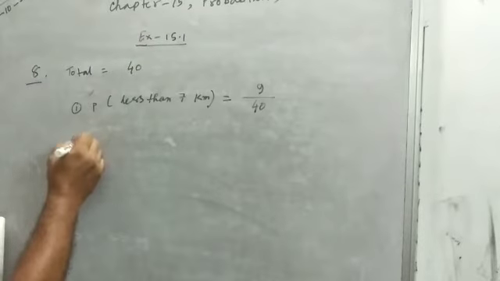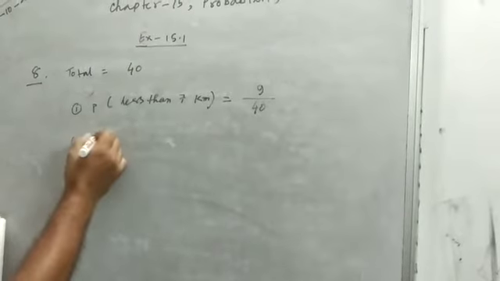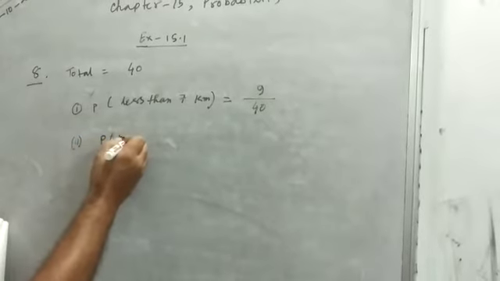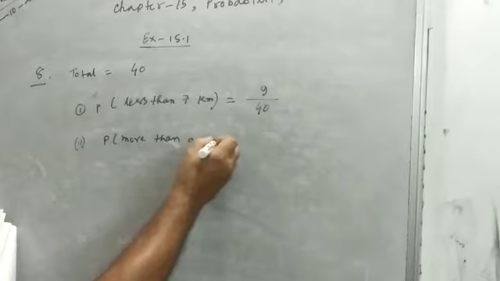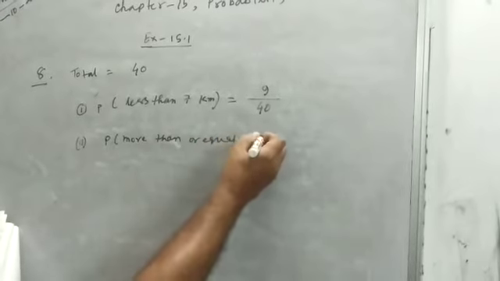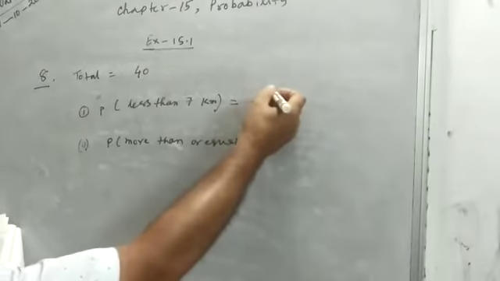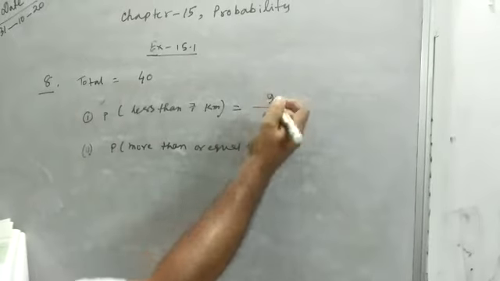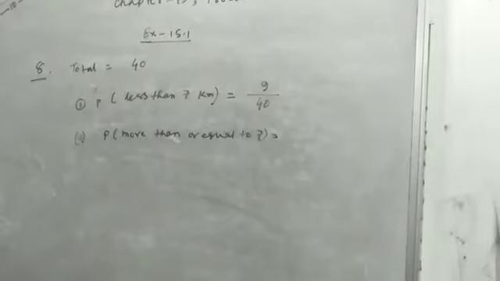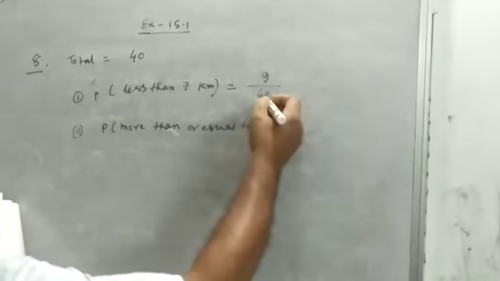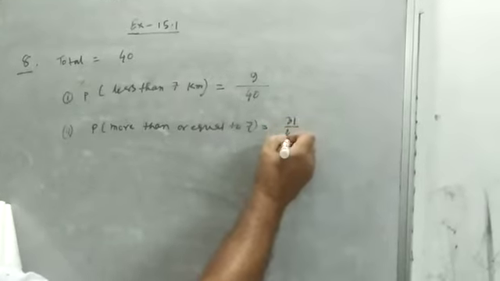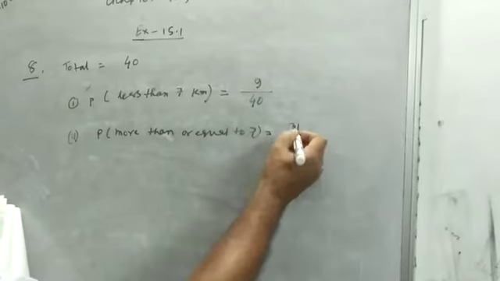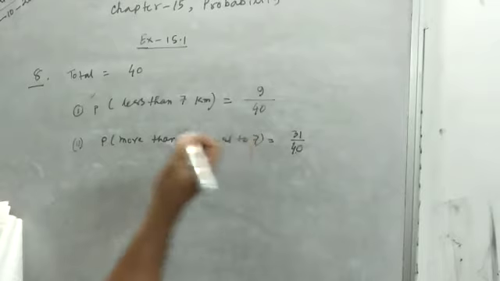Then number 2, more than or equal to 7. If it is less than 7, then all the remaining are equal to or more than 7. Then it is clear that the total is 40, so it is 31 by 40. So 31 by 40 is the answer.